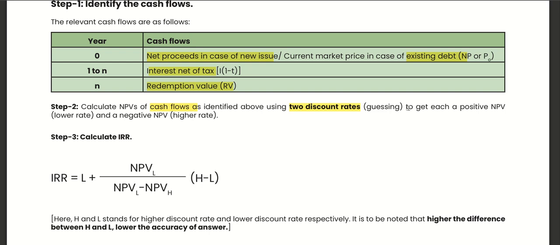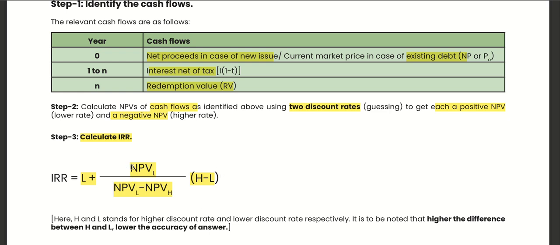By guessing, we try to get one positive NPV and one negative NPV. So we are using two discount rates, and we will get one positive NPV and one negative NPV. Then we will use the interpolation method to calculate IRR, which is L plus NPV L upon NPV L minus NPV H, into H minus L.